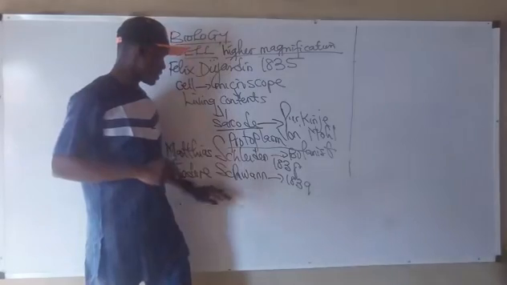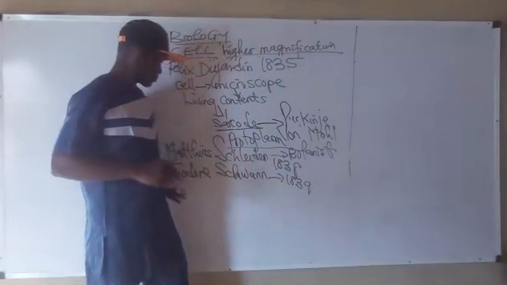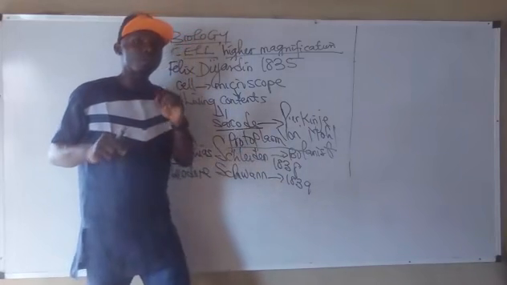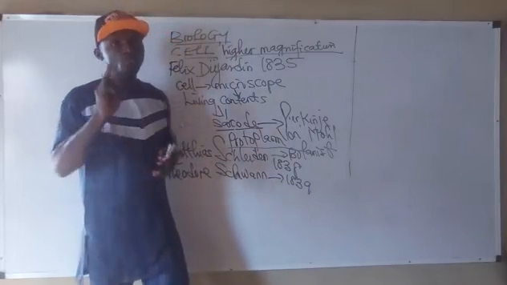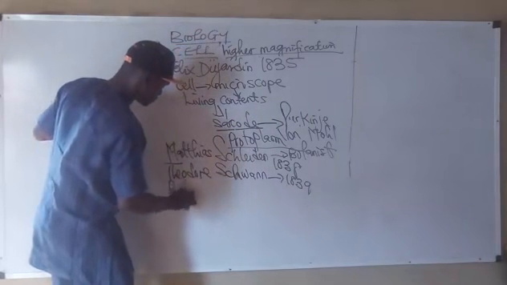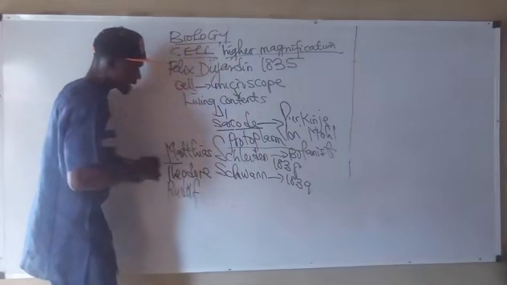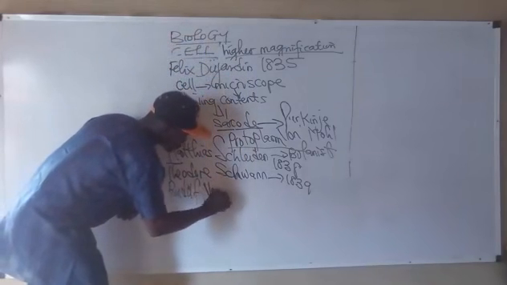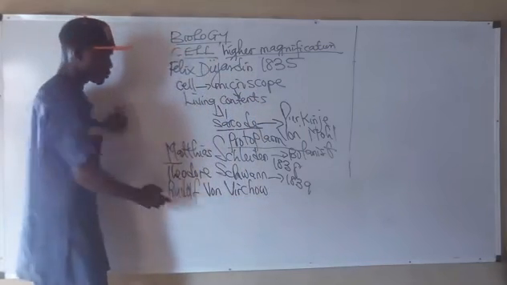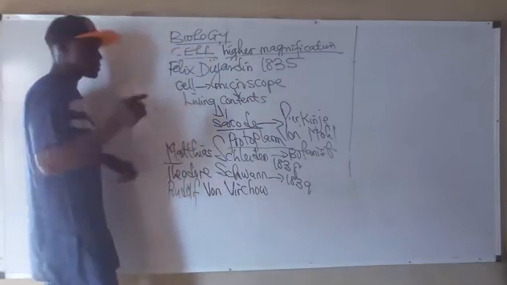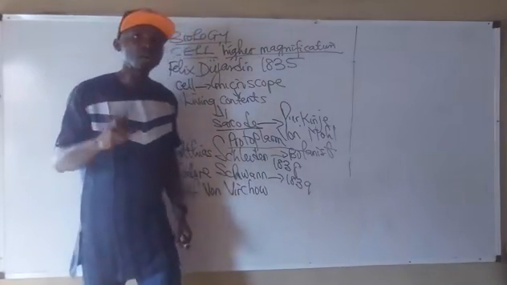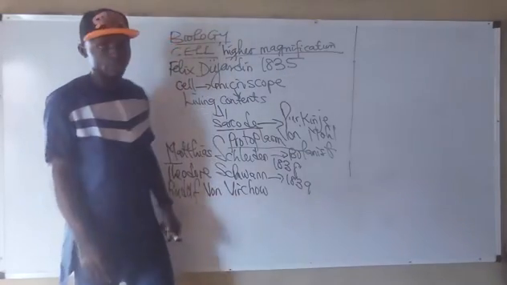Please note that. Another scientist called Rudolf von Virchow stated that the cell comes from pre-existing cells.